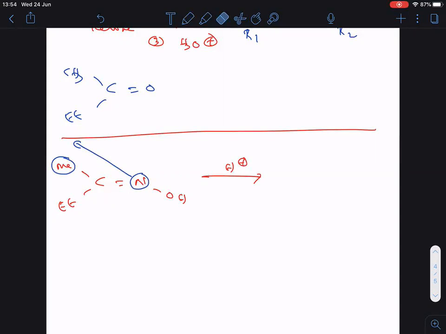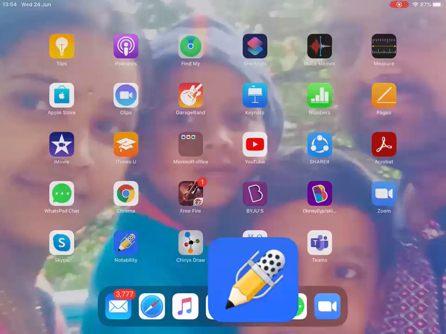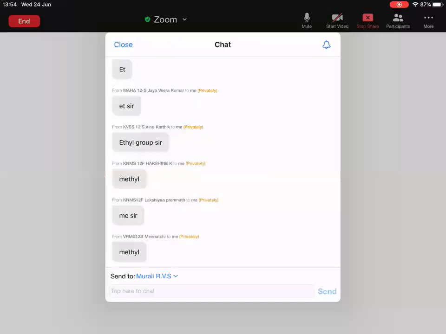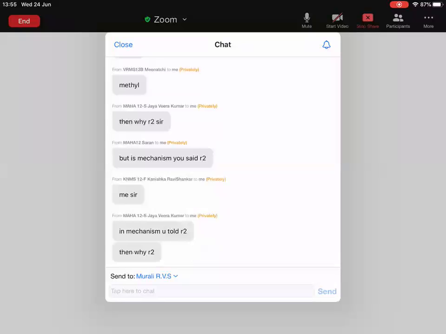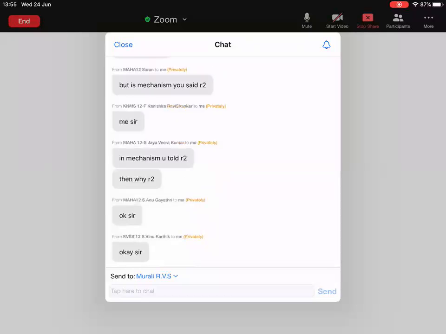Exactly opposite. You have to see. Now, please respond here. Opposite, did you see clearly? Now tell me, everyone. I told you, exactly you have to see opposite to nitrogen. In the mechanism, opposite to nitrogen is R2. Am I right? But in this question, exactly opposite to nitrogen, what is there? Tell me.